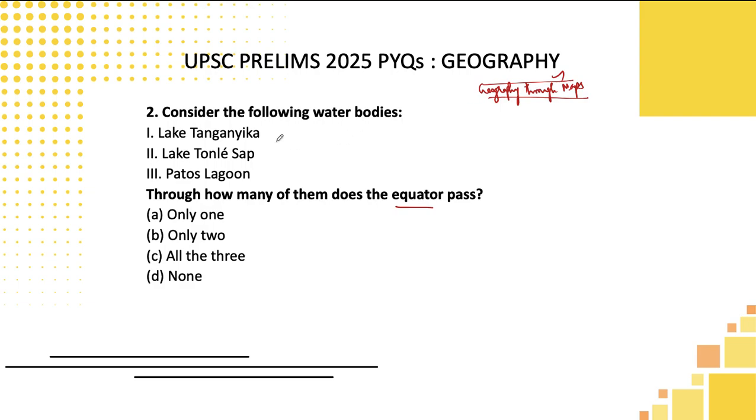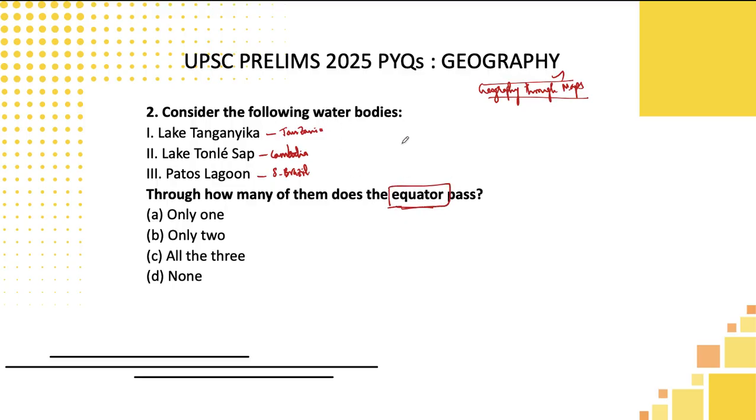This particular question is picked from the African continent and some from South America also, because Lake Tanganyika is located near Tanzania and the Democratic Republic of Congo. That is in Africa, students, where this particular lake is located. Tonle Sap is located in Cambodia, so that is part of Southeast Asia. Patos Lagoon is located in the south of Brazil, in Brazil only, in South America, but almost in the south of Brazil. Now, after locating in which country these lakes are located, you can logically think whether the equator passes through that country or not.